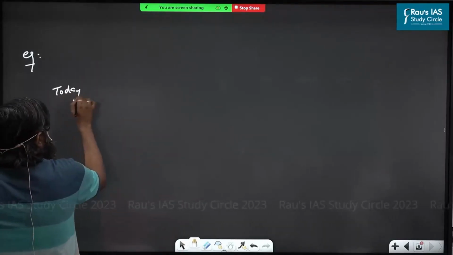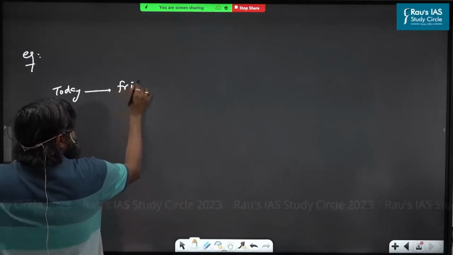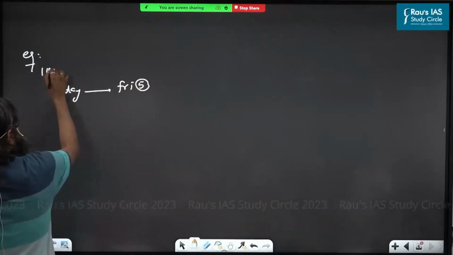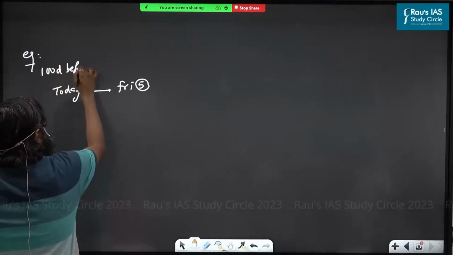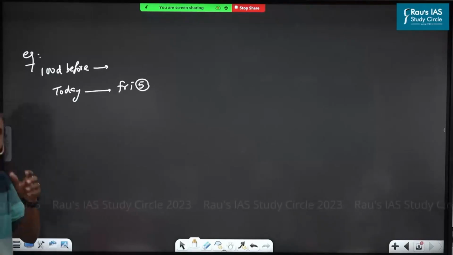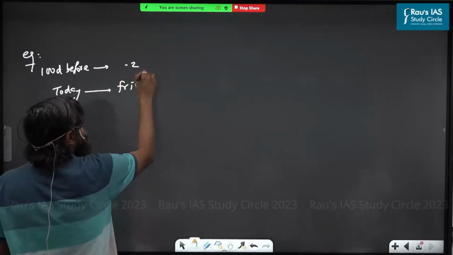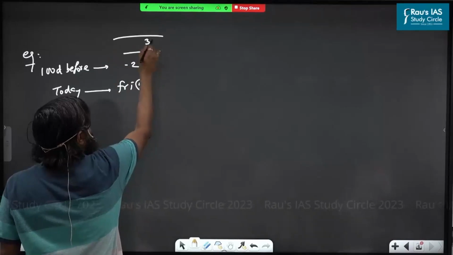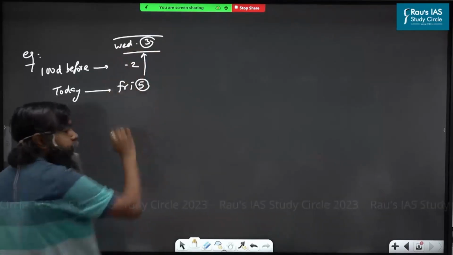Today is Friday. Friday means 5 odd days. 100 days before, what was the day? 100 days is synonymous with 2 odd days. Plus 2 or minus 2? Minus 2. So 5 minus 2, what? 3. 3 means what is the day? Do you understand this, boss?